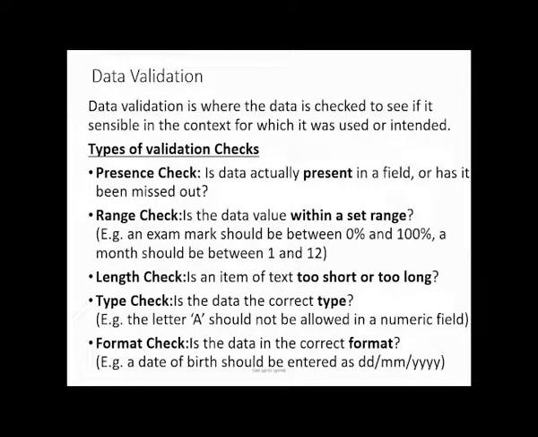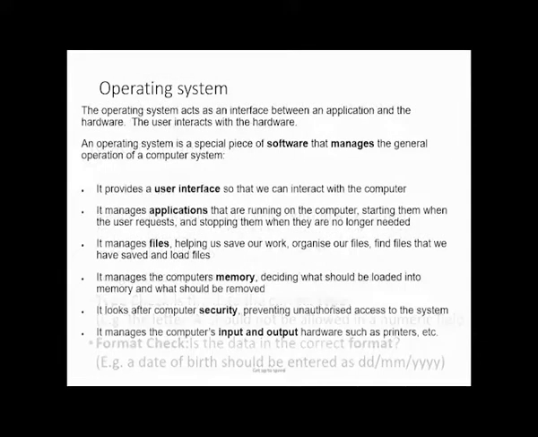Then we have another one which is called the type. Should it be alphabet, or should it be numbers, or should it be a combination of them? Then you have another one, the format. If you look at the date of birth that is on the screen, should I write the day, the month, and the year? Or should I write the year, the month, and the day? Which format should it be? So these are different types of validation check that can be created when talking about a database.